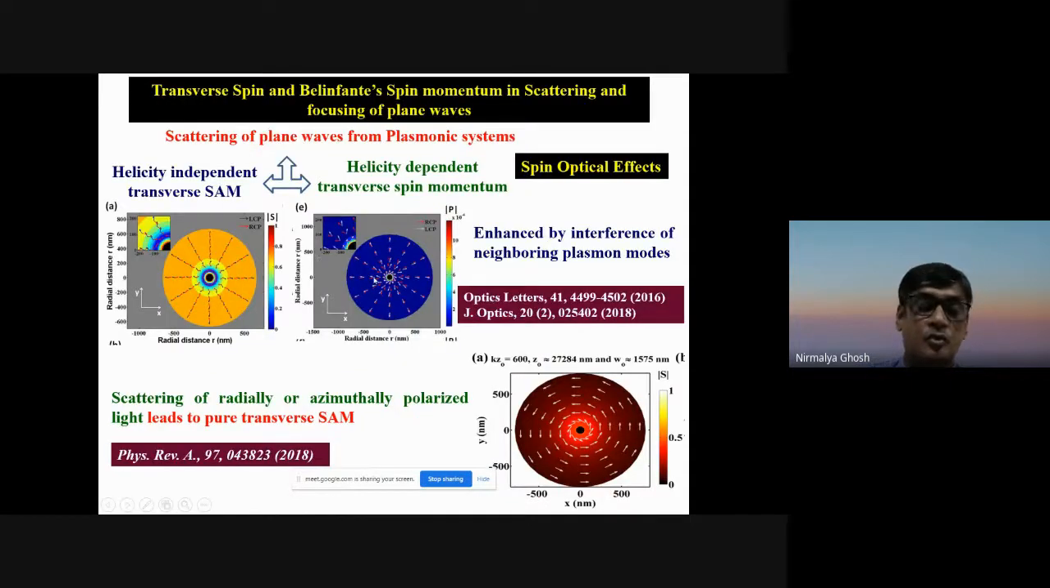And we have been, of course, working on the so-called transverse spin and Belinfante spin momentum. So we have shown that this transverse spin can arise in scattering from plasmonic nanostructures also. So I'll not go into the details of that.